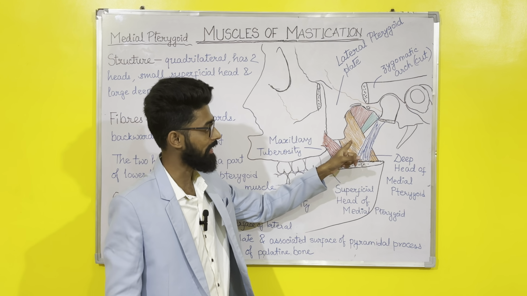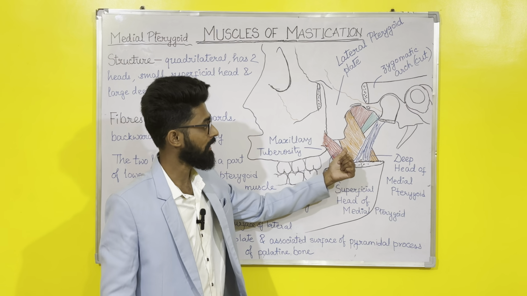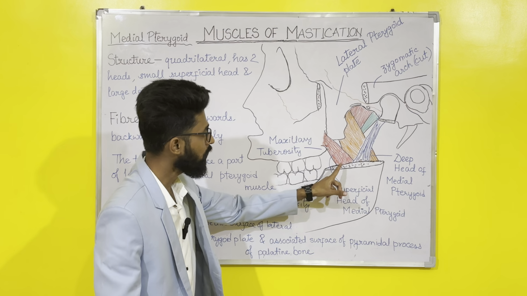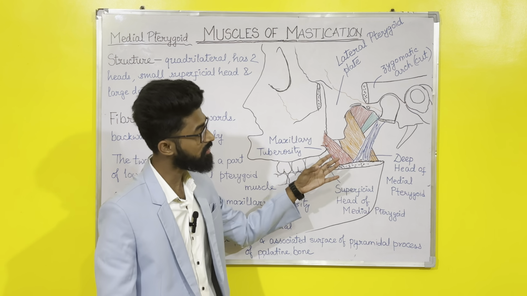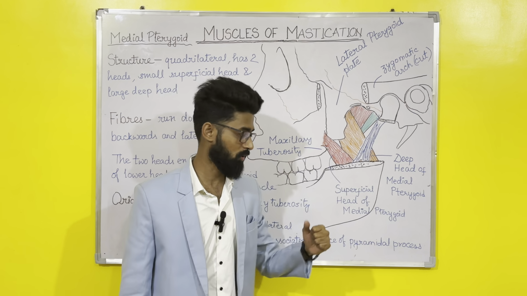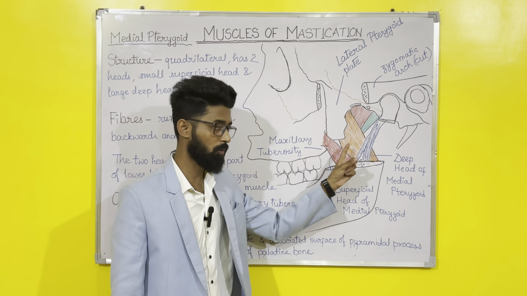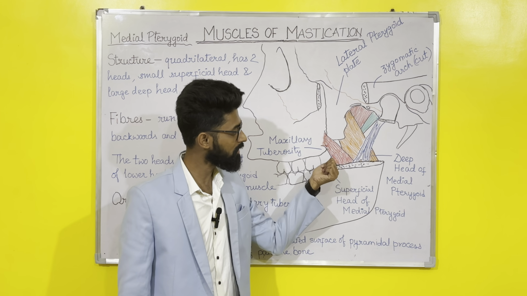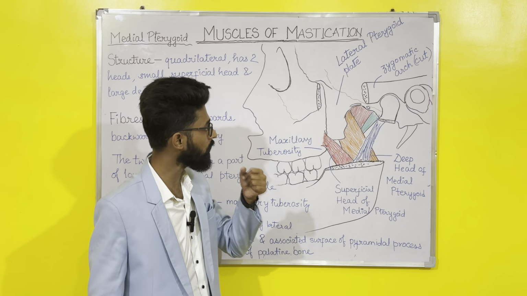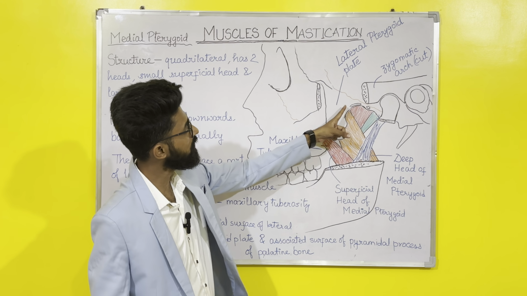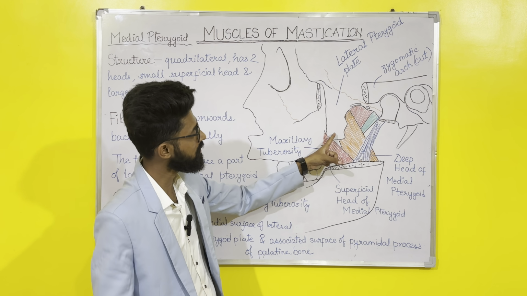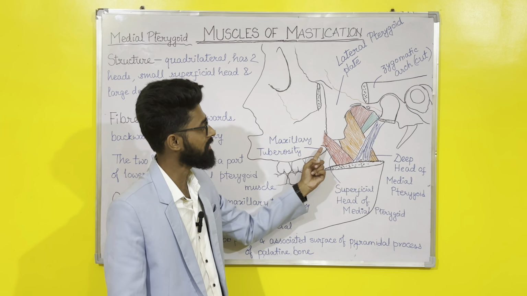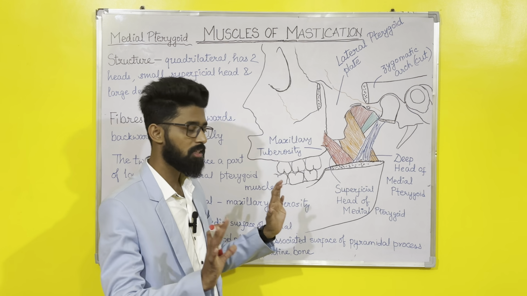So this one is inside. You can see this one is inside, the orange one. That is the deep head of medial pterygoid. This one is outside. So this one is the superficial, which is present on the outer side. Relative to both of them, we are talking about these two. So this is present inside to this one. So this one is the deep head, this one is the superficial head of medial pterygoid. This bone is the lateral pterygoid plate. And this portion above the third molar is the maxillary tuberosity. These are the basic structures.